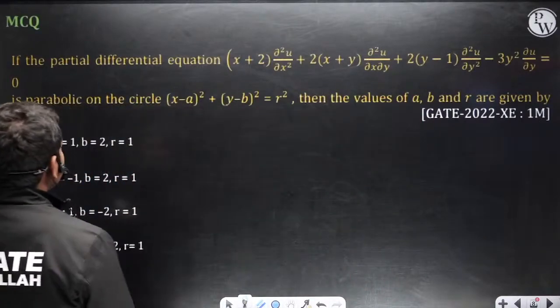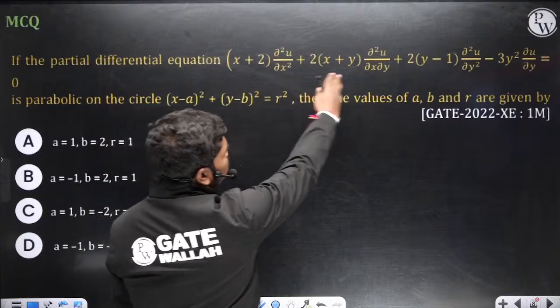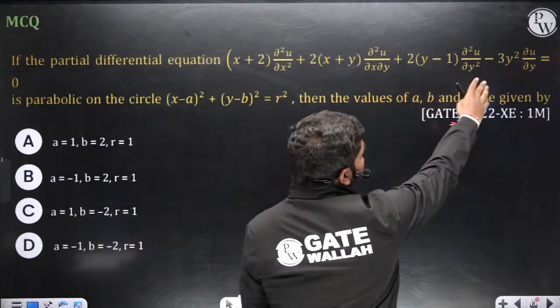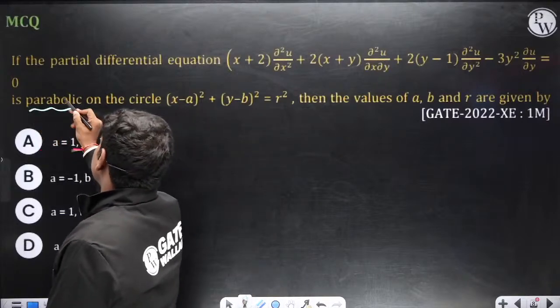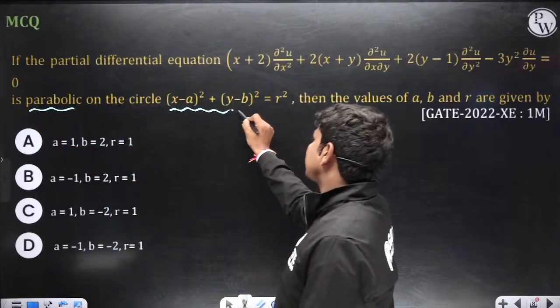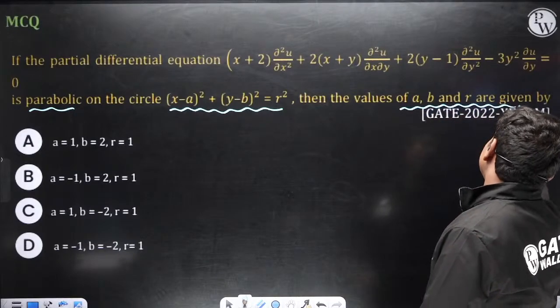Good question. If the partial differential equation (x+2) ∂²u/∂x² + 2(...) ∂²u/∂x∂y - 3y² ∂u/∂y = 0 is parabolic on the circle (x-a)² + (y-b)² = r², then the values of a, b and r are given by.